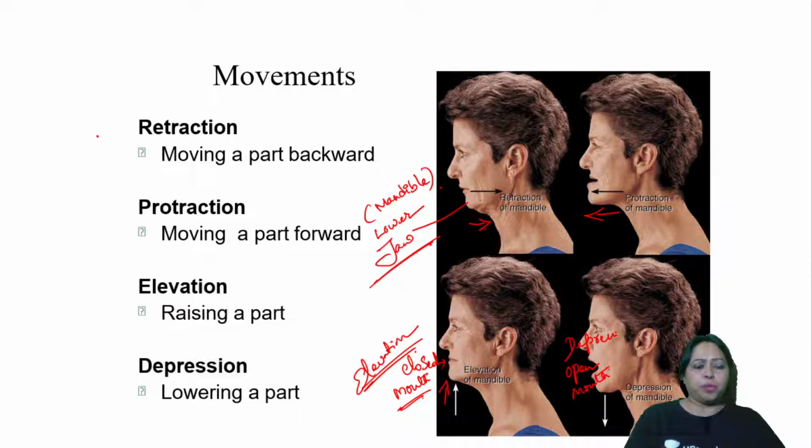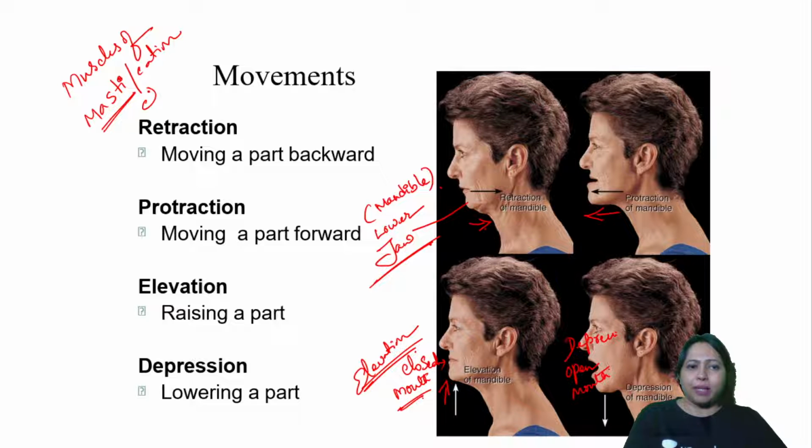Which muscles do this? These are done by a set of muscles called muscles of mastication. Why did I break this word? Mastication means chewing. Chewing the food is mastication. The process is called mastication.